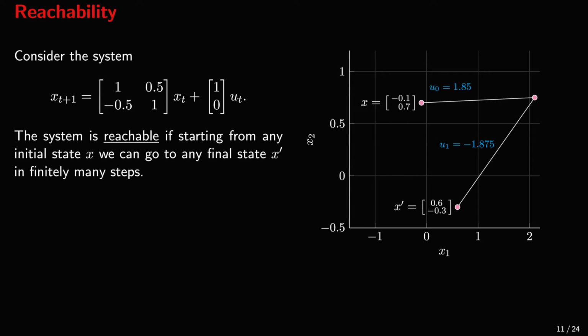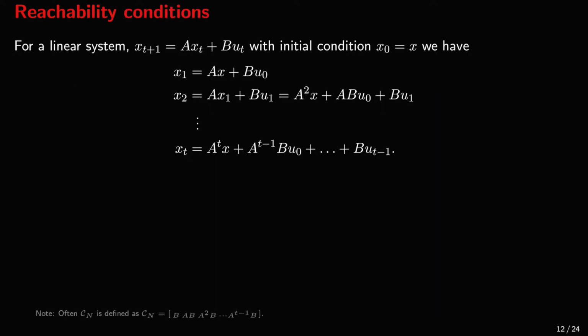But how can we tell whether a system is reachable? To answer this question, we need to understand how the system trajectories depend on the applied inputs. We know already that for the linear system x_{t+1} equals A x_t plus B u_t, with the initial condition x_0 equal to x, we can determine x_1 from x and u_0.